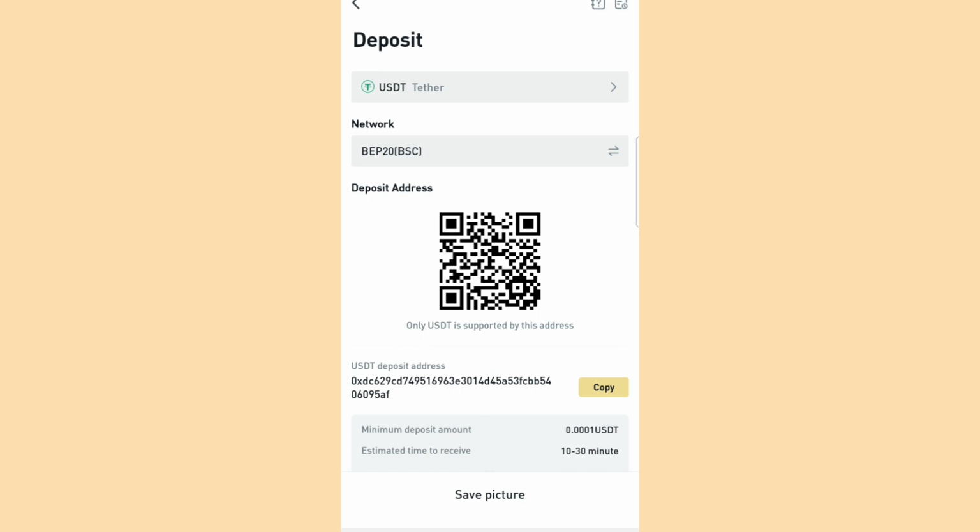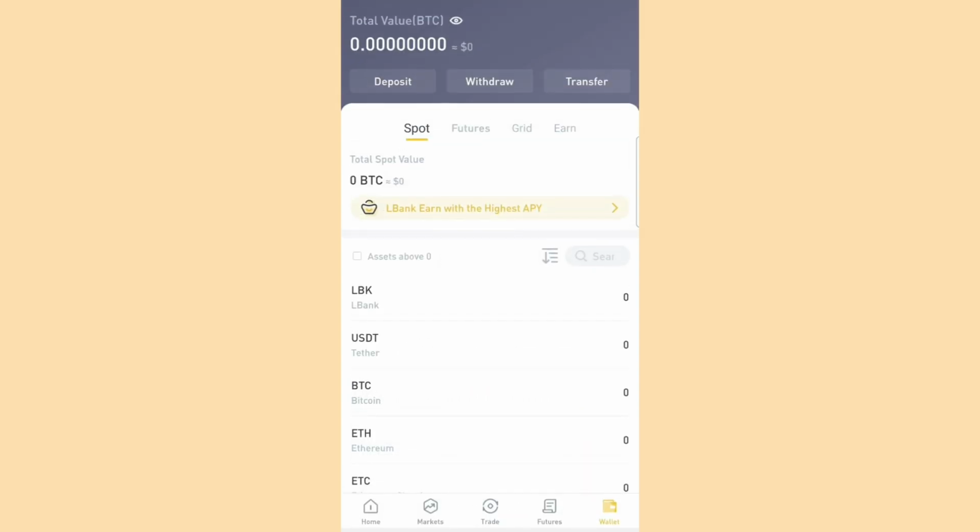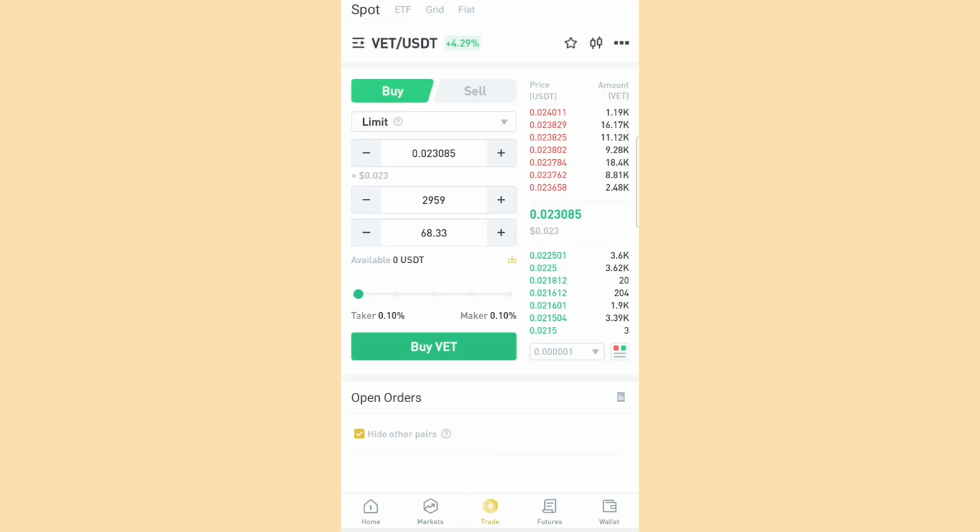We are still doing our calculations. So assuming that the USDT is now in LBank, you now go over to your trade option here. You tap on the trade tab. All right, you ensure that here is VET/USDT.